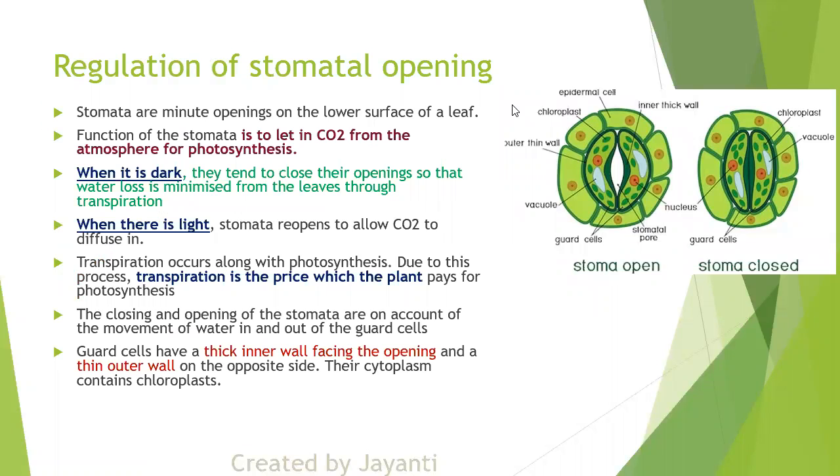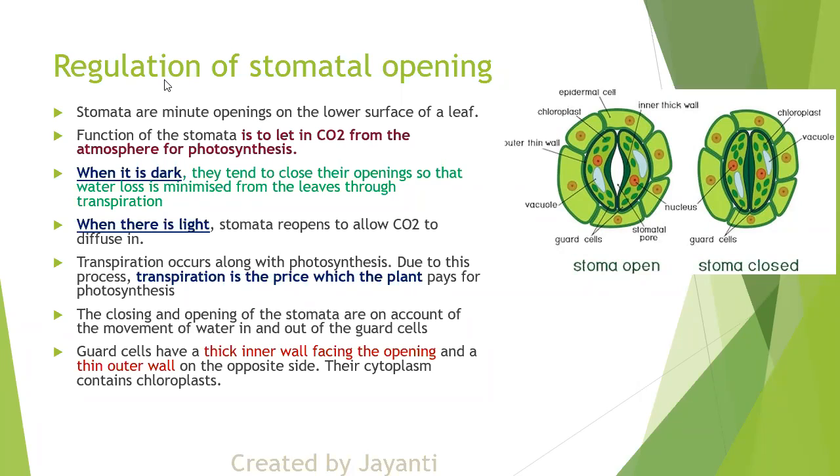Regulation of stomatal opening. We already studied where chlorophyll and chloroplast are present. If you can see here, the chloroplast is present in the guard cells also. This is the stomatal opening. You can observe there is a chloroplast in the guard cells also. So what is the function of stomata? It is allowing the passage of carbon dioxide for the photosynthesis process. Basically, it is for diffusion of gases. Through this hole, CO2 is getting in and O2 is released.